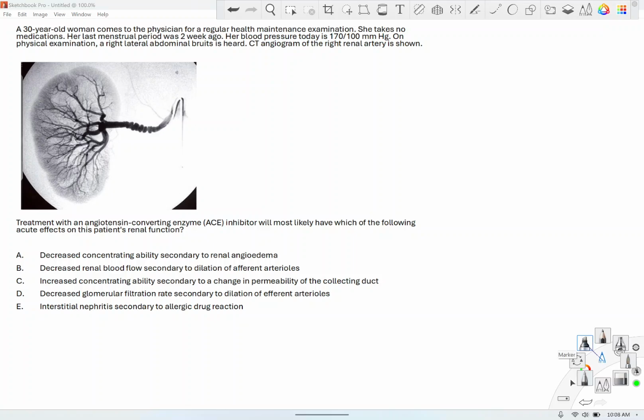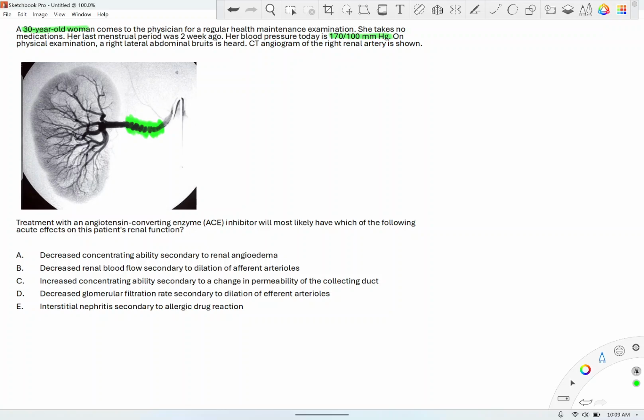Okay, so this question is clear. This is renal artery stenosis. There's hypertension, and especially if you look at the renal artery in this angiogram, look at it: beaded, twisted, with narrowing and dilation. That is usually renal artery stenosis. So if you have a young female, the cause of renal artery stenosis is different compared to an elderly person. So I'll tell you that. Number one, look at the picture. The picture helps you, and then the blood pressure. Those are the two things right now that are helping you.